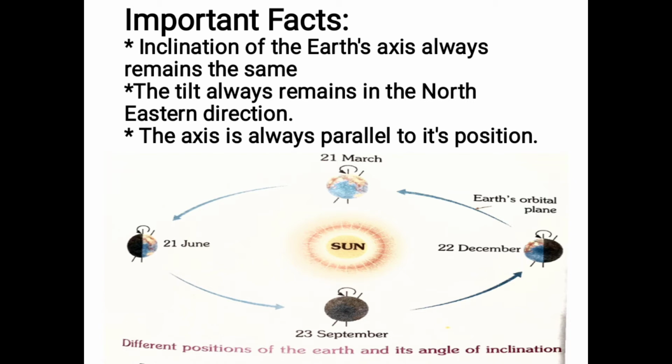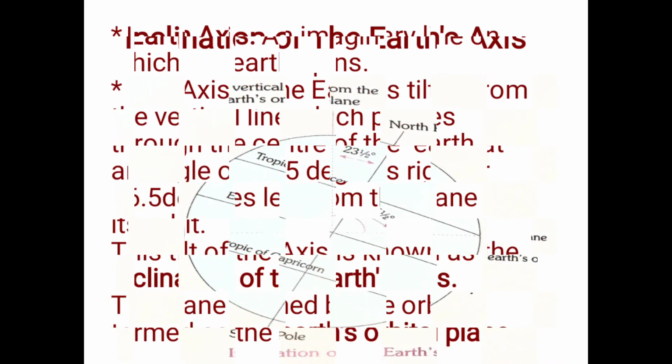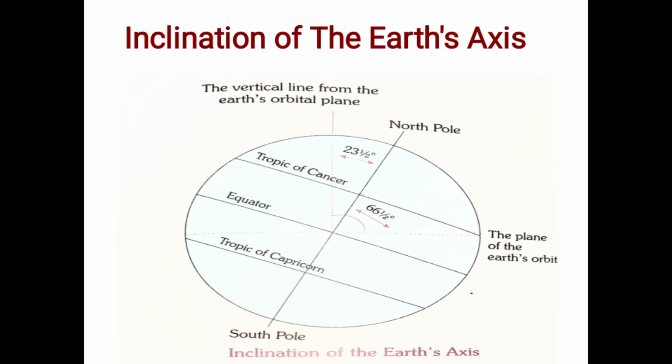As you saw in the previous picture, look at the picture. These lines always remain in which direction? Northeastern direction. The inclination of the lines always remains in the northeastern direction. So remember this.